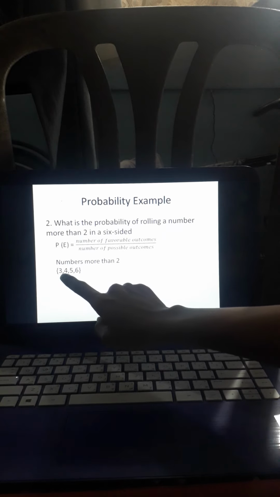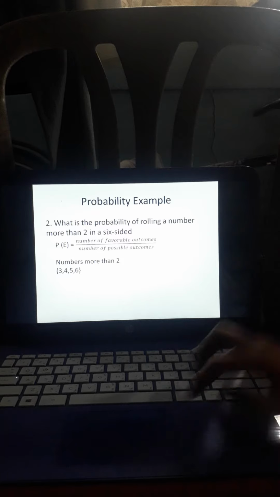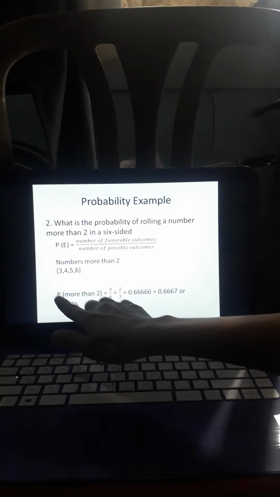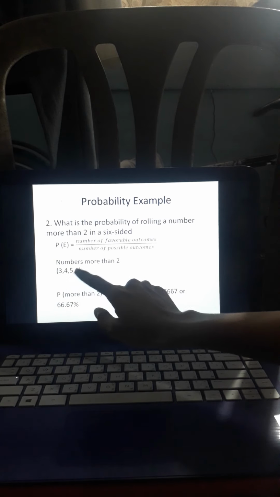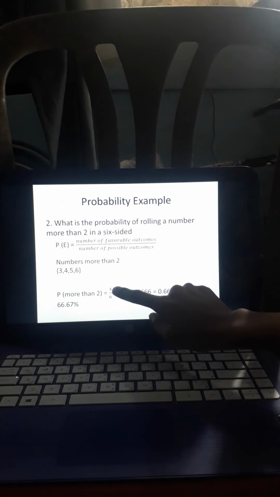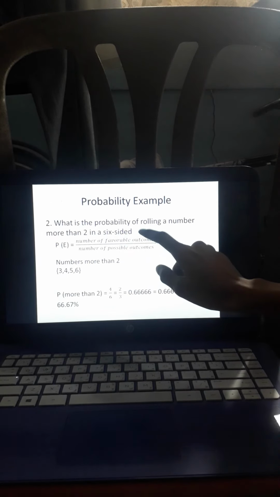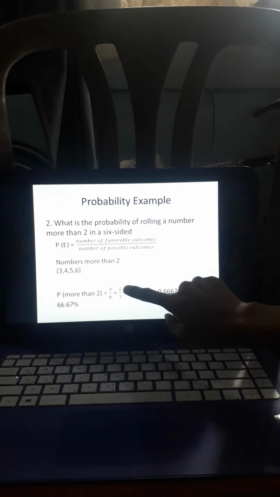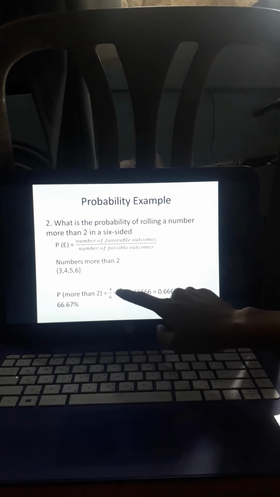So, yung mga numbers na mas mataas sa 2 sa 6-sided die, okay, we have 3, 4, 5, and 6. So, we have 4 numbers. So, the probability of more than 2 equals, ilan ba yan? 1, 2, 3, 4. 4 numbers po yung favorable outcomes po natin over 6 dahil 6-sided die. Okay? So, 2 over 3, nilowest term po natin.